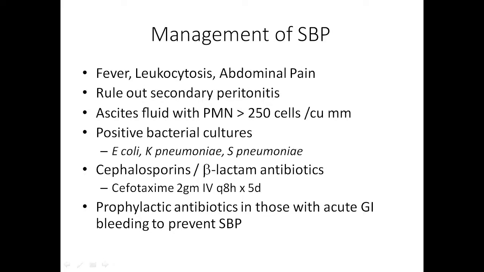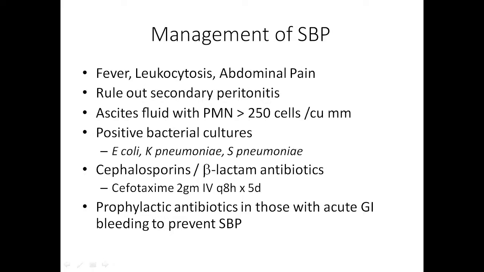Now, SBP, spontaneous bacterial peritonitis. What is SBP? Suppose a cirrhosis patient with ascites comes with fever, pain abdomen, leukocytosis, then you will suspect SBP. Important: you have to rule out secondary peritonitis. There are various types of peritonitis.